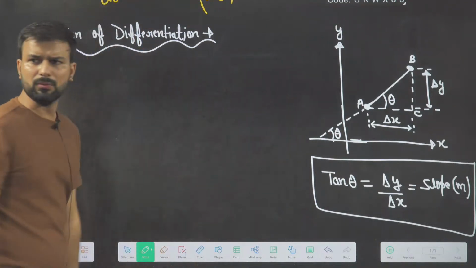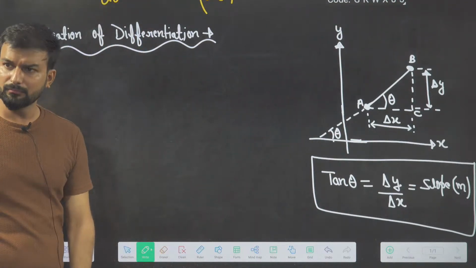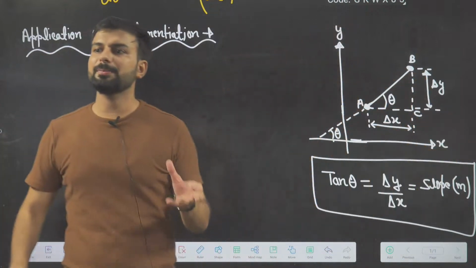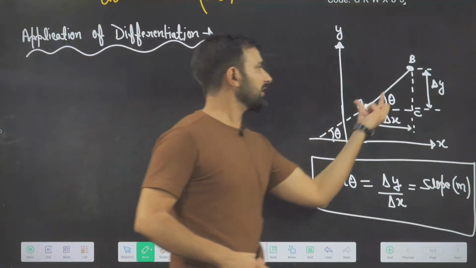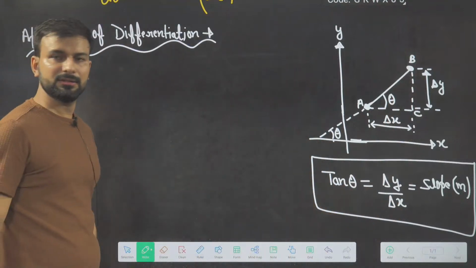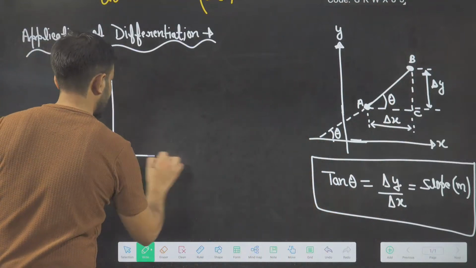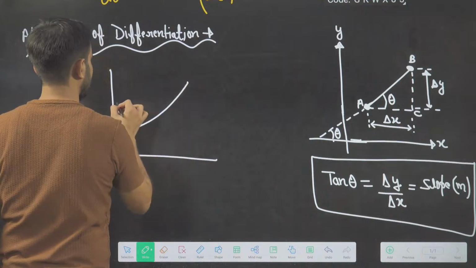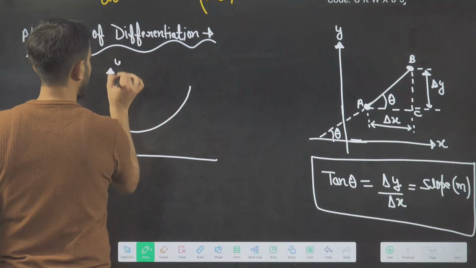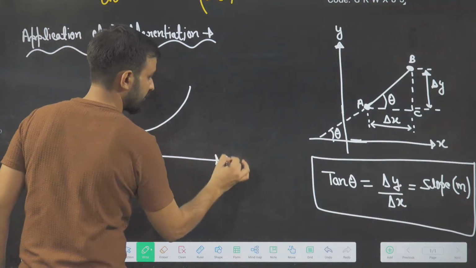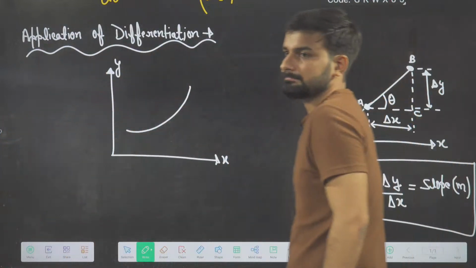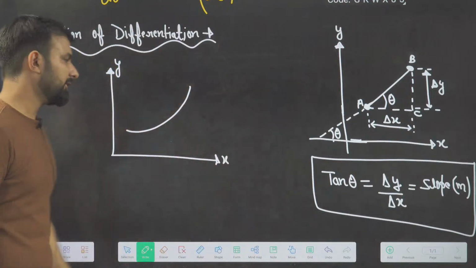So you will say, sir, why have you told us this here? Because for a straight line, finding the slope is very easy. But for a curve, let's say some random curve is given like this, is it a straight line? No, sir, it is not a straight line, beta. How will you find the slope of this graph? So, beta, let me tell you this magic.